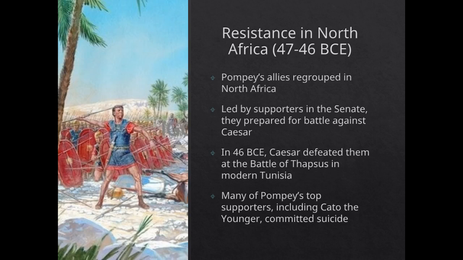Although Pompey was dead, his allies and supporters refused to surrender. Many of his loyalists regrouped in North Africa, gathering forces to continue the fight against Caesar. By 46 BCE, this faction had prepared for battle in what is now modern Tunisia. Caesar, determined to eliminate any remaining opposition, led his forces against them in the Battle of Thapsus. He won decisively, and in the aftermath, many of Pompey's top supporters, including the famous senator Cato the Younger, committed suicide rather than live under Caesar's rule. This battle was a crucial step in Caesar's path to absolute power.